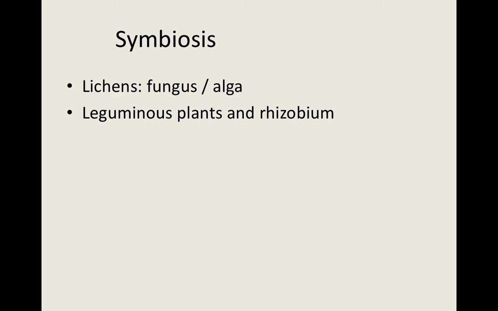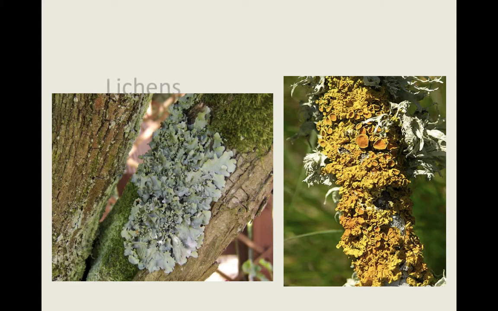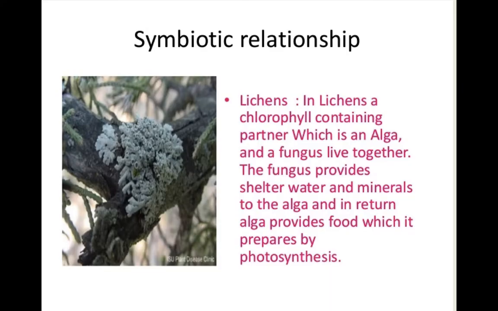These lichens are nothing but a combination of fungus and algae, where they benefit by mutual association, as the fungus provides water and other required minerals, and algae produces food through the process of photosynthesis.